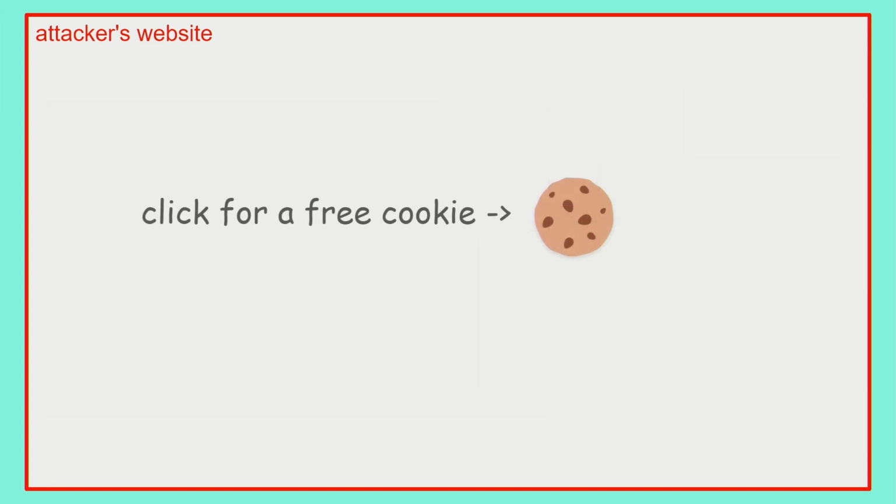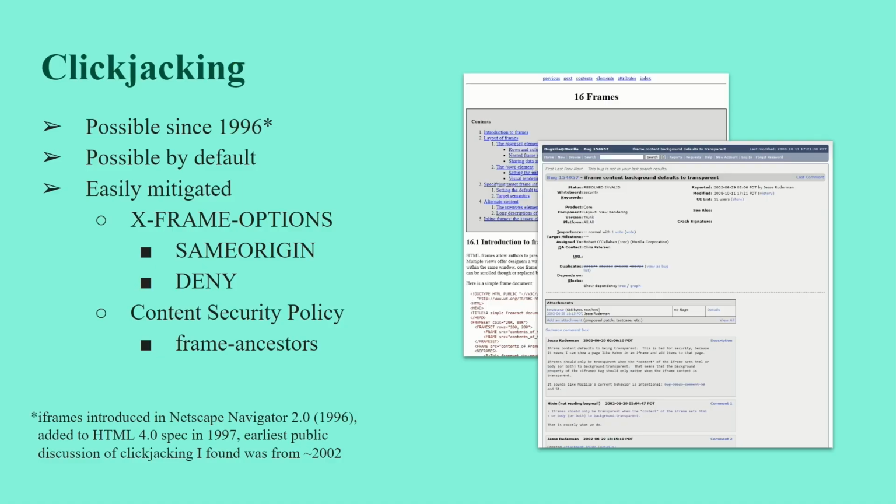Of course, I send it out then. The organizer sees this cool little cookie website, clicks the cookie, and of course, they're actually clicking the accept button for my talk. So that's basically what clickjacking is. It's something that has been possible since before I was even born. And it's something that every website is vulnerable to by default.